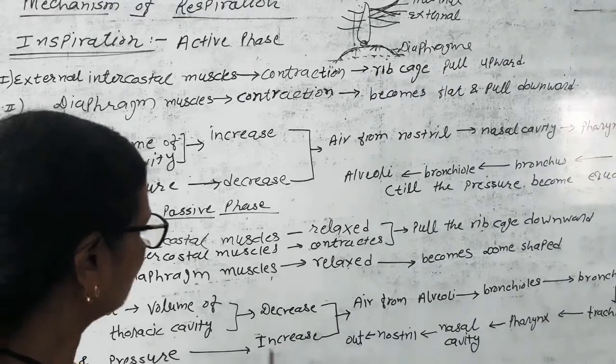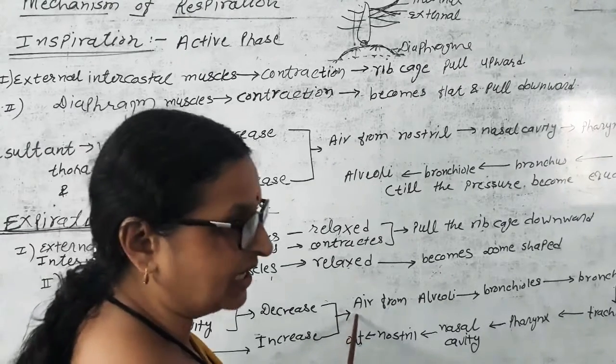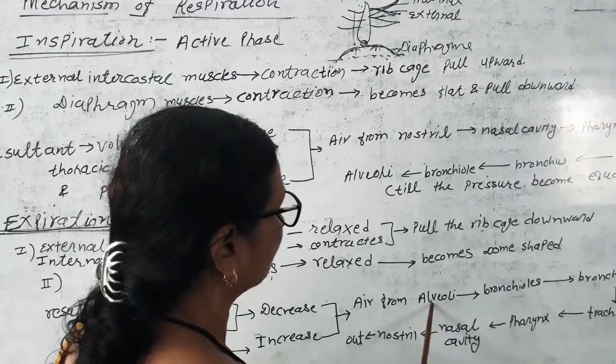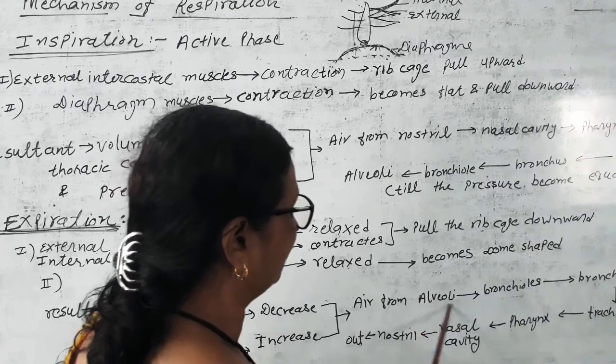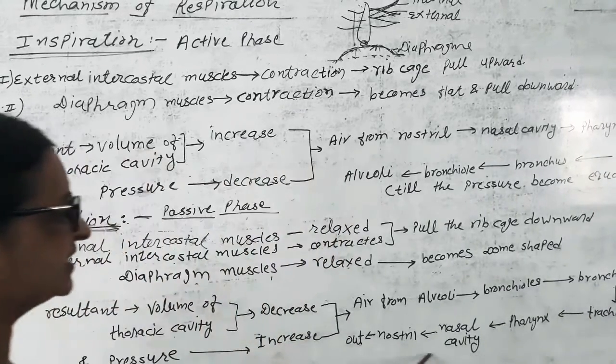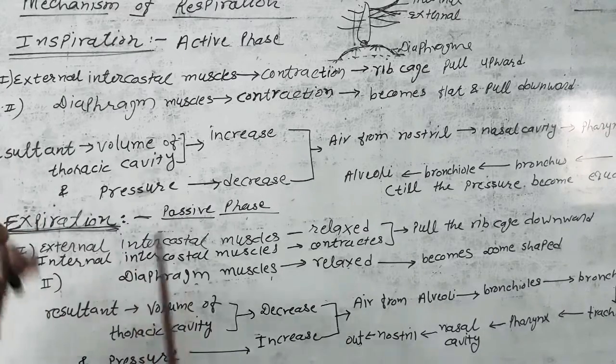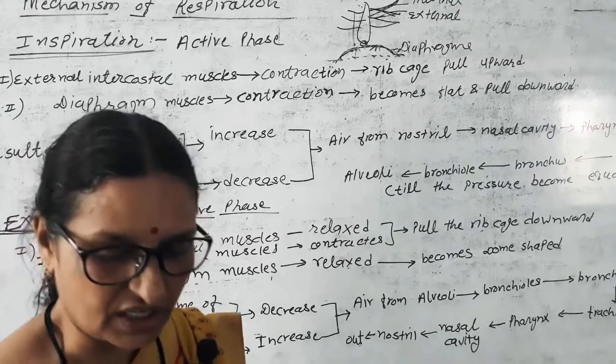So, due to increased pressure, air with the carbon dioxide gets out from the alveoli to bronchioles through bronchi, trachea, pharynx, nasal cavity, nostril and then to the outer environment. So, here is the mechanism of respiration.